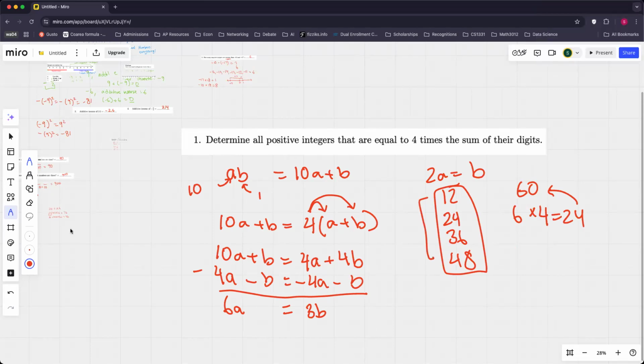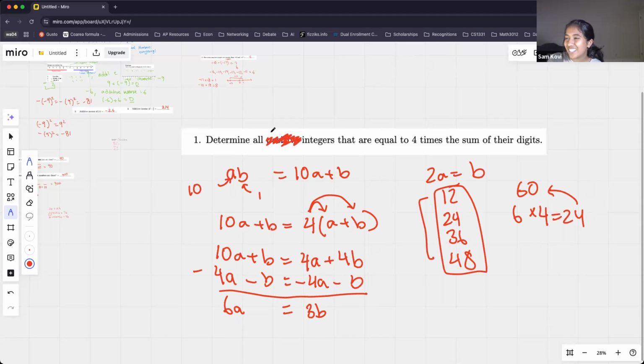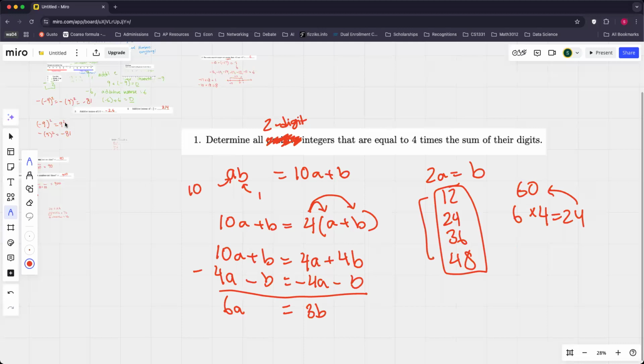I have a question. How do we know that we have to find a 2-digit number only and not a 3-digit or 4-digit number? Okay, let's take a look at that. If we had instead a 3-digit number, we would have, or actually, hold on. I actually think this problem has been miswritten. This is a typo. It should say 2-digit. Sorry about that. No problem. Thank you.